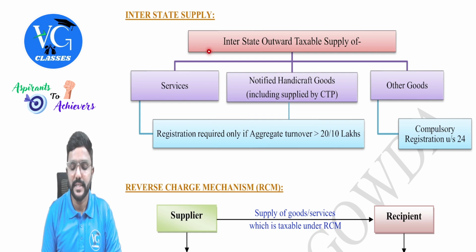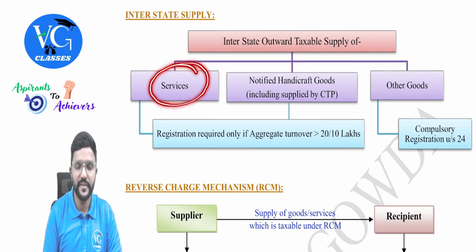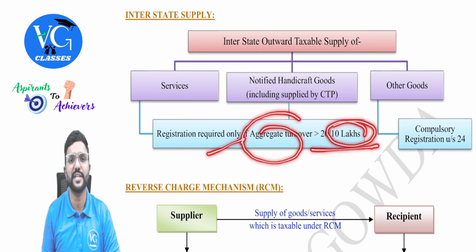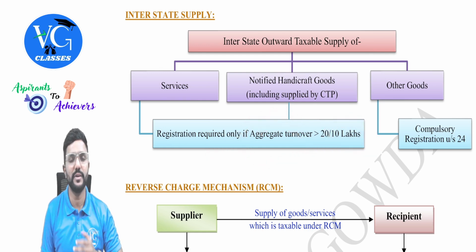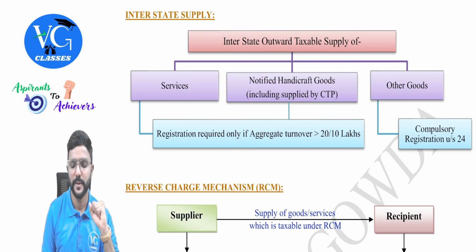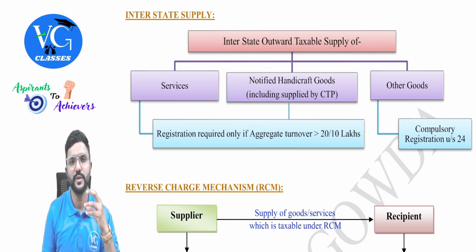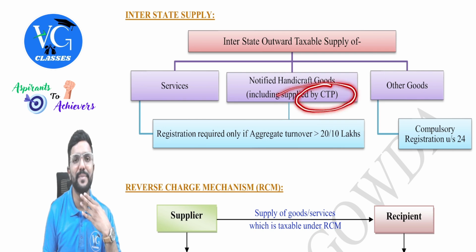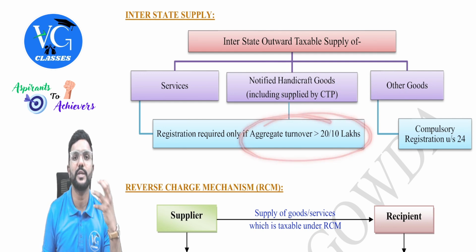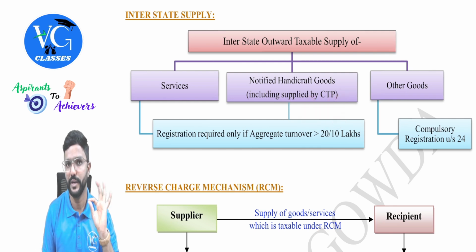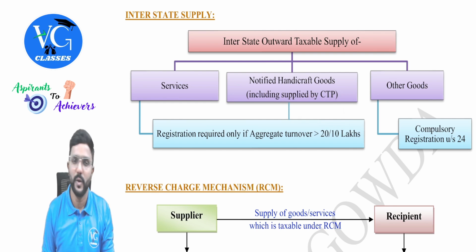Interstate outward taxable supply of what? If it is services, then registration is required only if aggregate turnover crosses 20 lakh, or in case of the special states 10 lakh. If it is within the threshold limit, no registration. Any services. Okay. Sir, what if it is interstate outward taxable supply of notified handicraft goods, or the goods which are predominantly made by hand by craftsmen, including when the supplier is a casual taxable person? The registration is required only if the aggregate turnover crosses the 20 lakh or 10 lakh limit. And please be careful, in this case the 40 lakh limit will not be applicable. Only 20 or 10, guys. Only 20 or 10. Okay.